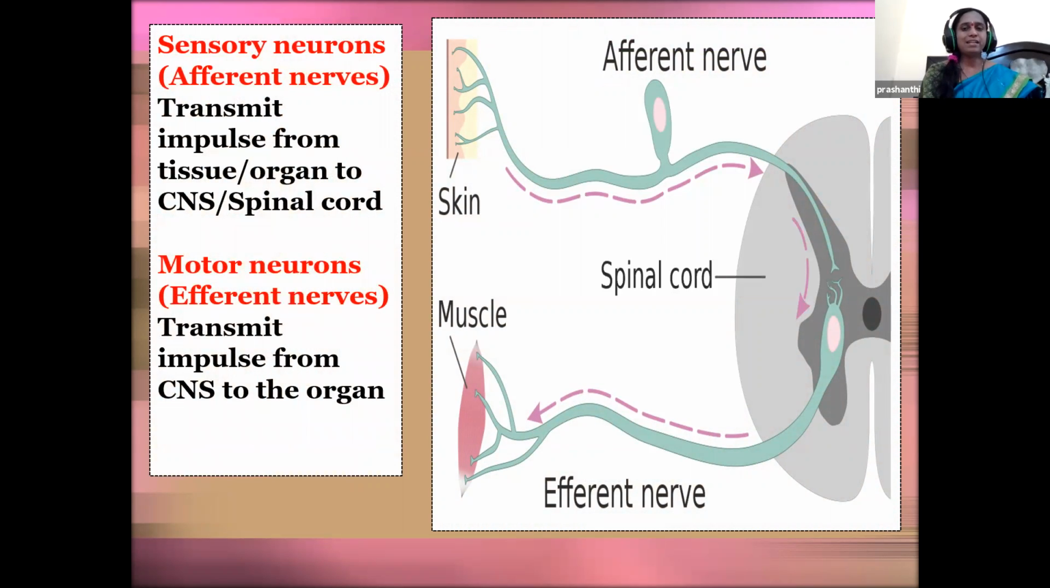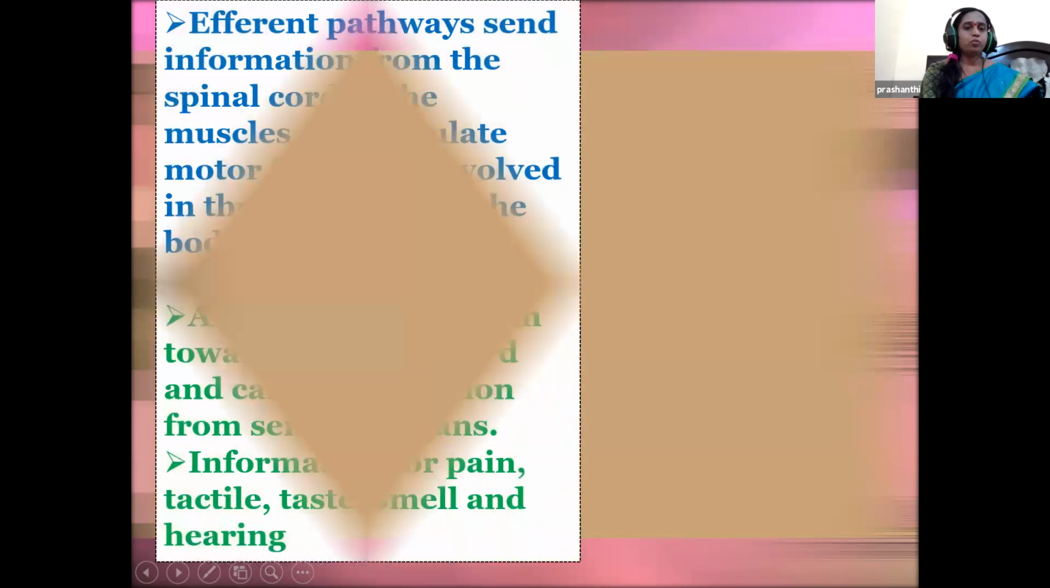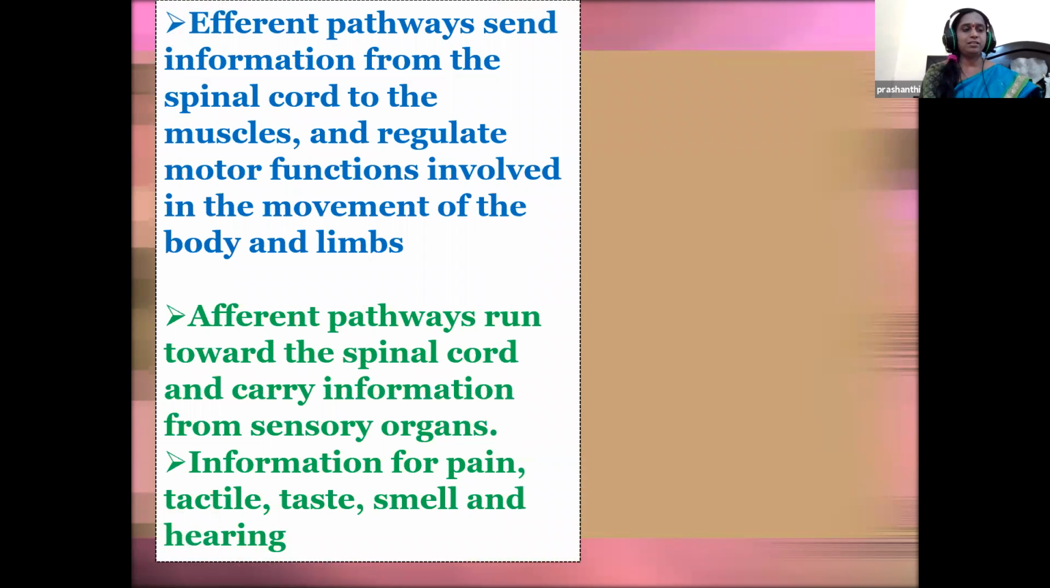Sensory neurons conduct the impulses from the sense organs to the spinal cord or the central nervous system, whereas motor nerves conduct the impulse from the central nervous system or spinal cord to the effector organs. The afferent pathway carries the signals of the sense organs, such as pain, tactile, taste, smell and hearing, to the spinal cord. Whereas the efferent pathway sends the information of movements, glands, etc. from the spinal cord to the target muscles or glands.